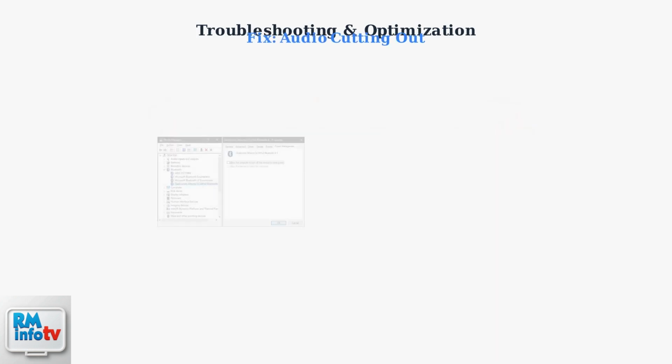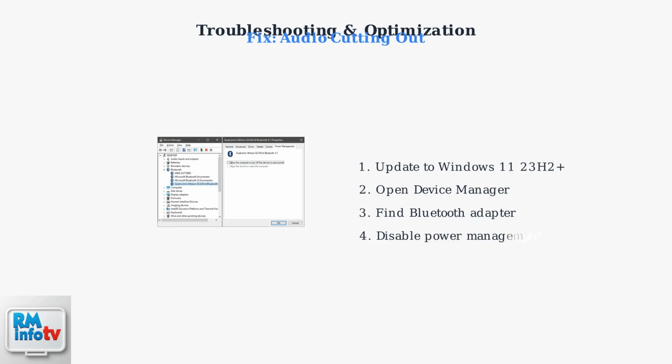For audio cutting out, the primary solution is updating to Windows 11 version 23H2 or later, which includes improved Bluetooth drivers. Additionally, disable power management for your Bluetooth adapter to prevent Windows from turning it off to save power.